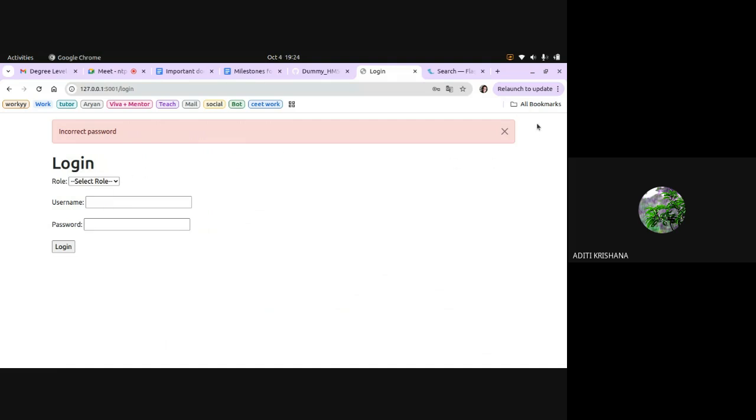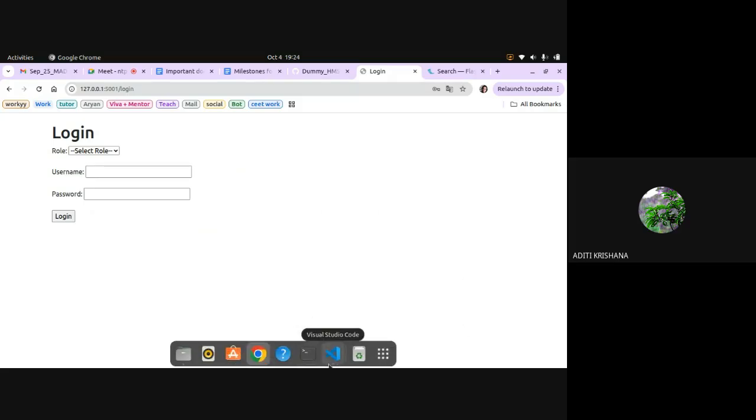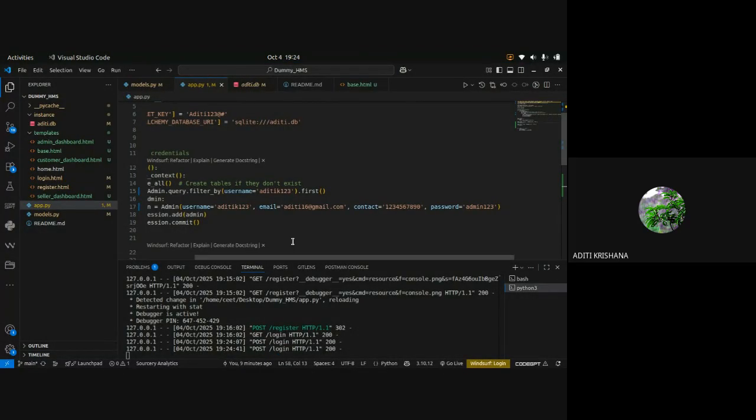Okay, this error is coming because we do not have the dashboard. I understood that. So now you can understand how the login and registration routes work. If anyone has any doubt, you can ask me, you can raise your hand.